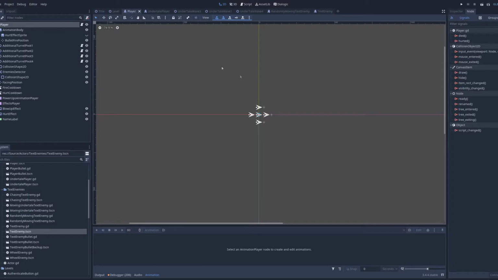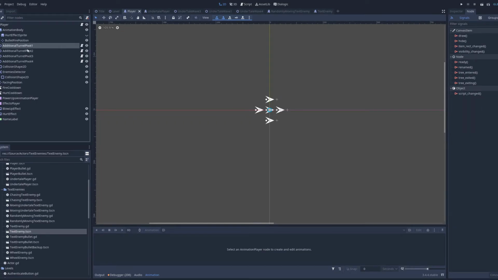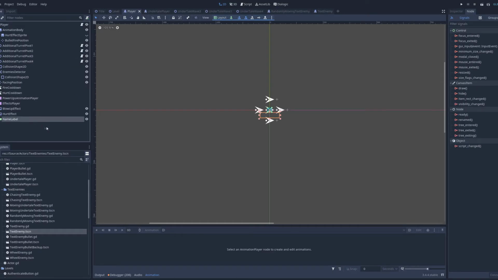Now, let's take a look at the players of the game. As you'll notice on screen, there are 5 ships. We have the main ship in the middle, that's our player, and 4 surrounding ships that appear later in the game. The player exists as a visible center ship, while the surrounding ships start hidden at the beginning of the game. The game will also create other ships similar to the player that spawn alongside them. Only at the climax of the game will we see our player and ally ships surrounded by the 4 ones that we see on screen.